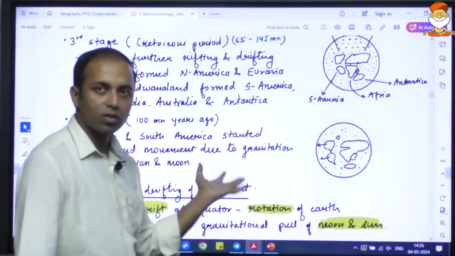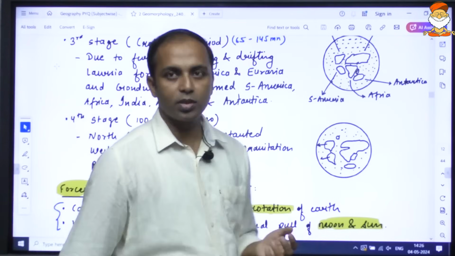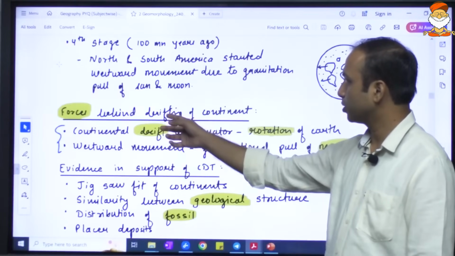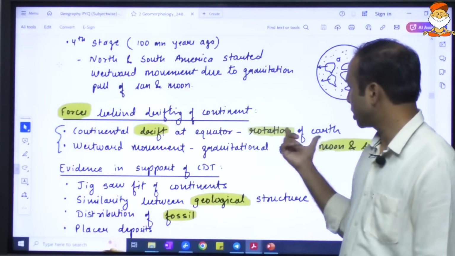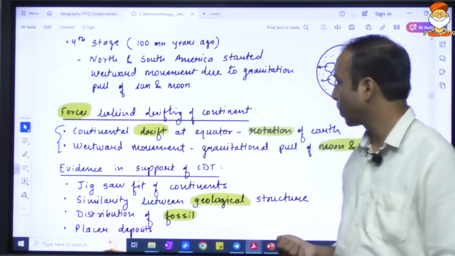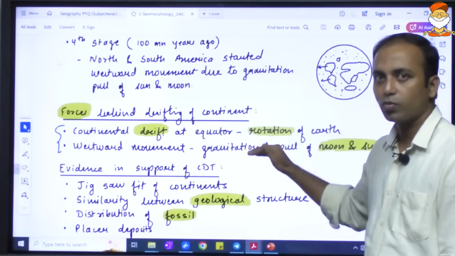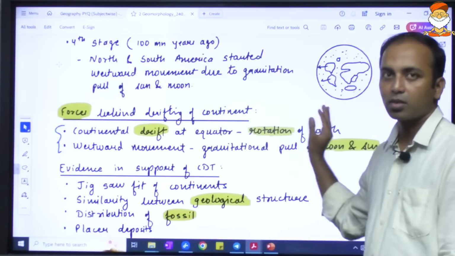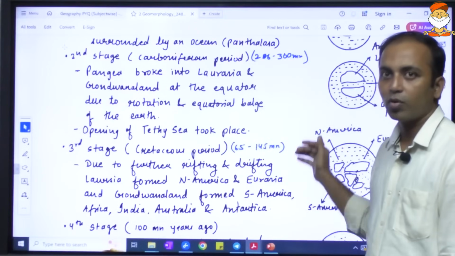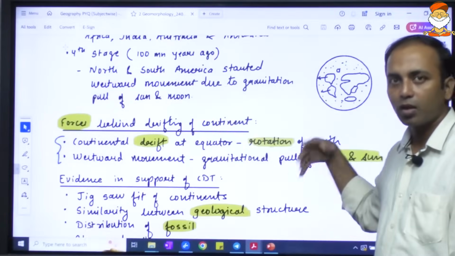His theory was criticized a little bit, and later on it was also appreciated for coming up with the theory for the first time. It was criticized because of the forces he mentioned: the rotation of the earth and the gravitational pull of the moon and the sun. These forces were criticized because they are not responsible. Yes, the drifting of all of these continents and their formation have taken place, but these were not the reason. There were some other reasons.